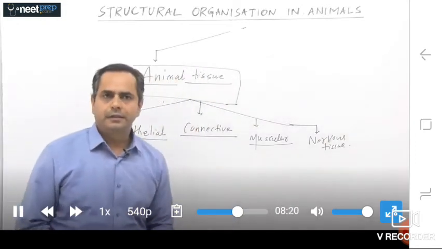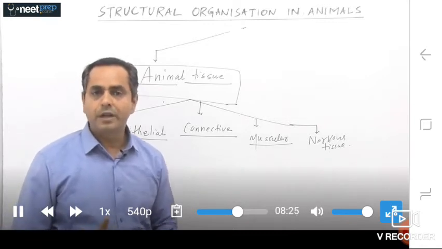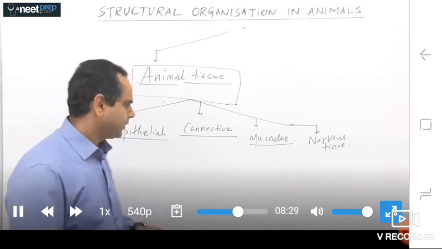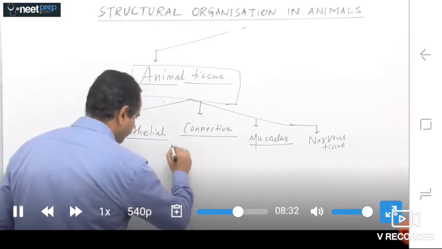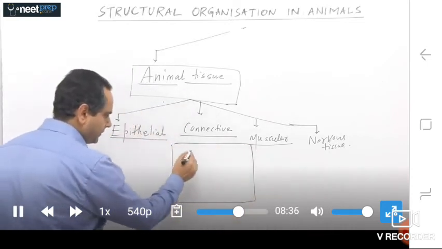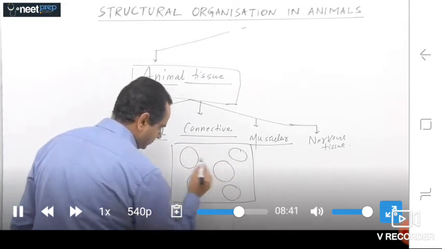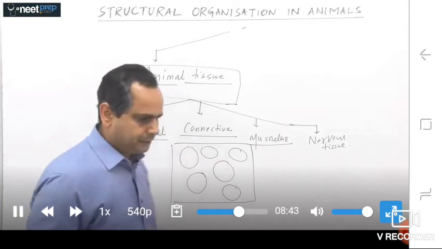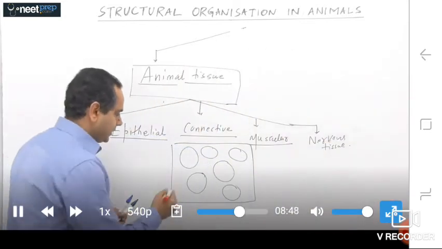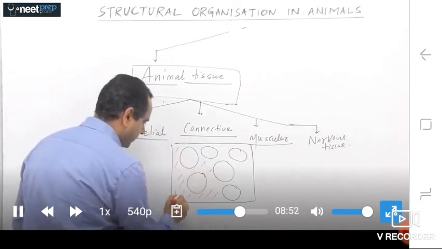And the specific properties of different types of tissues depend upon the cells in a group. Suppose these are a group of cells like this, and outside the cells are extracellular substances, also called matrix.